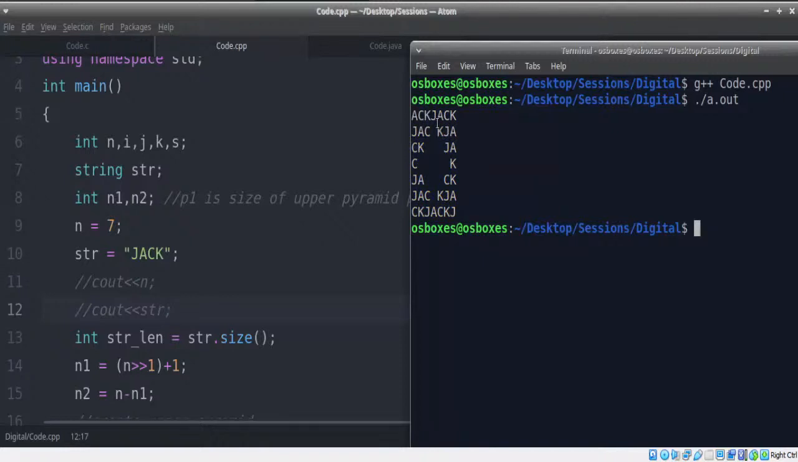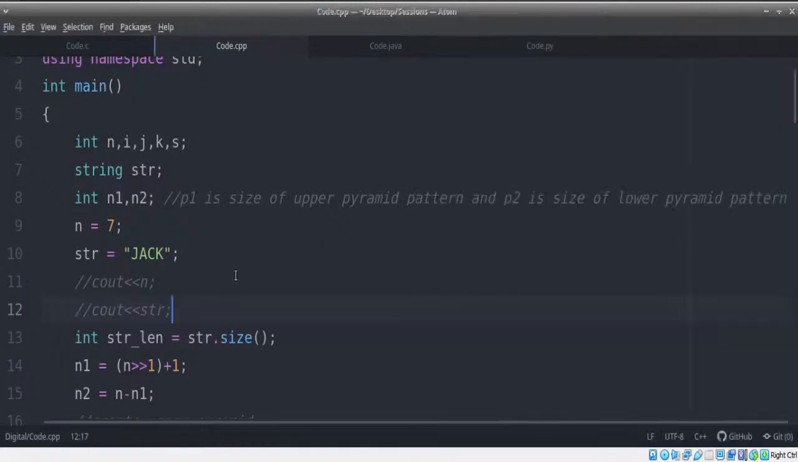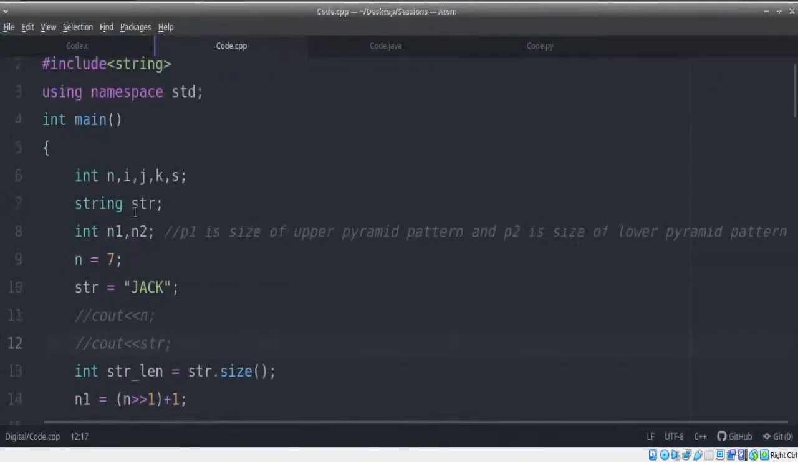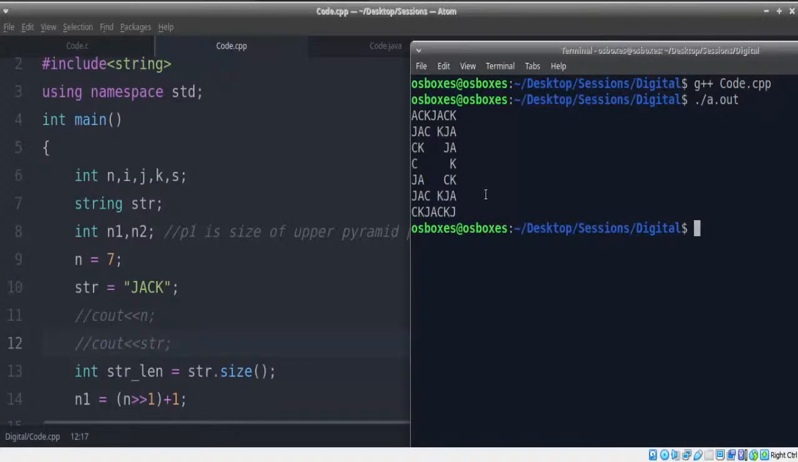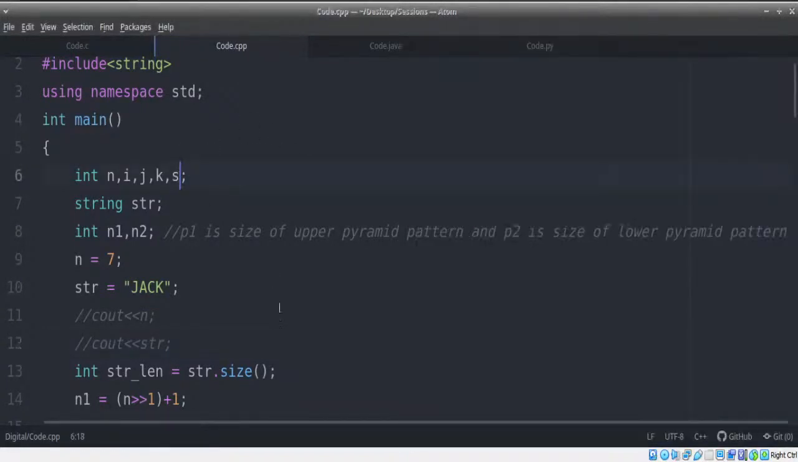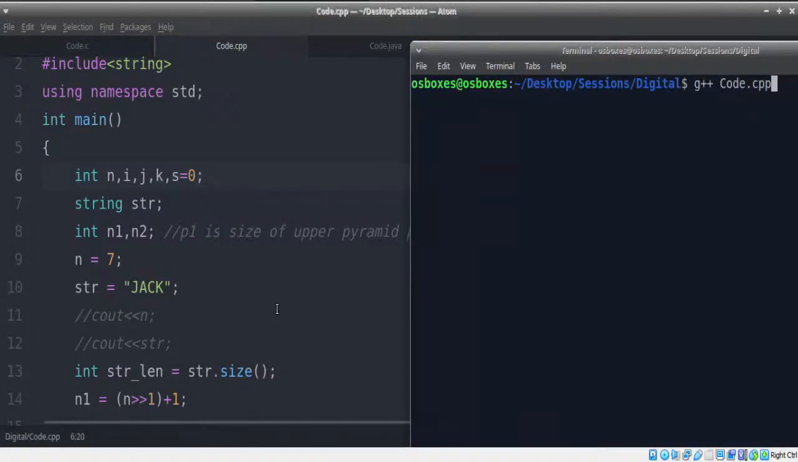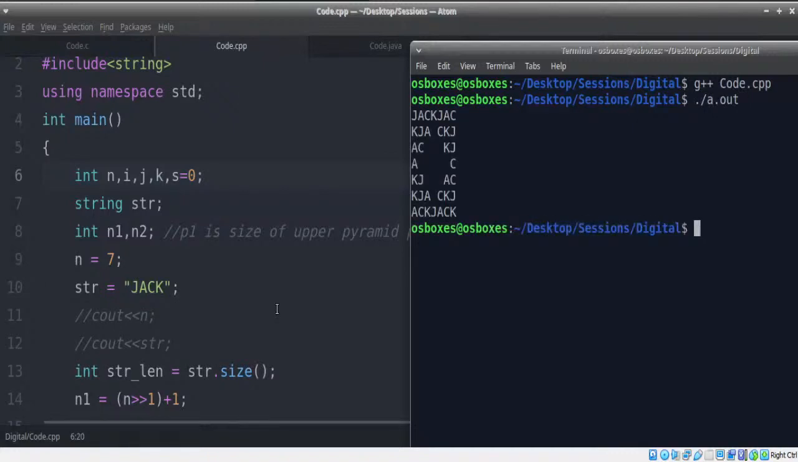Is this the correct output? Is something slightly missing? Everything is almost correct, but something has slightly gone wrong. What is that? Our initial value. Our initial value is not J, because we have not initialized S to 0. When you initialize it to 0, you get the right value, that is J. This is your whole program.